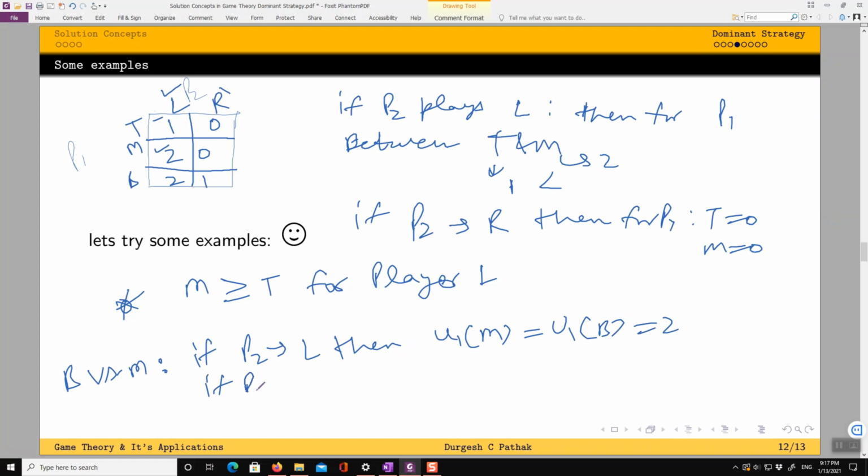But if P2 plays R, then what will happen? The payoff to player 1 from M is 0, while the payoff from B is 1, which is strictly greater than 0. So again, for actions B and M, action B weakly dominates action M for P1.